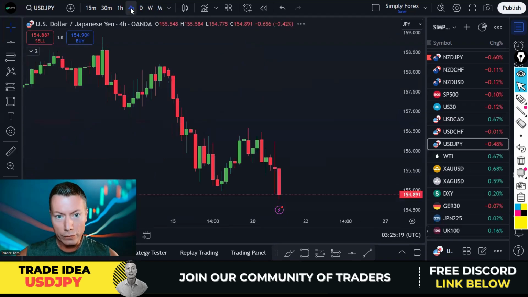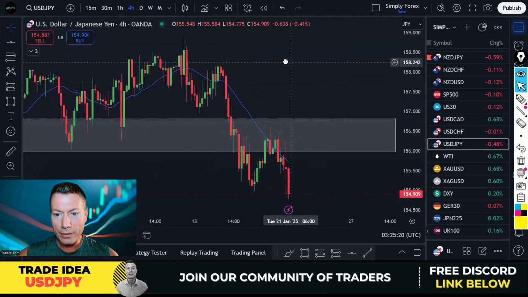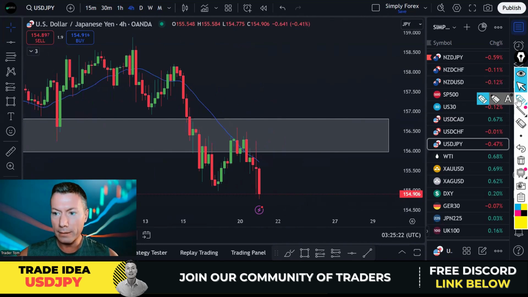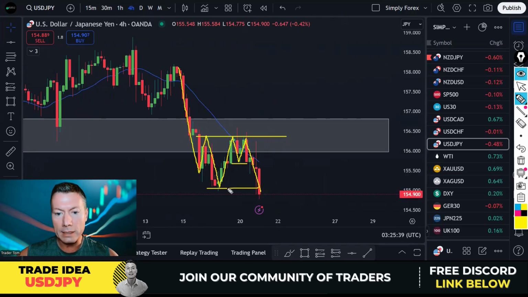If we go to the H4 now, that's what I'll be looking for, guys. You can see H4 was in this downtrend. We get that low broken. We've got these highs in here. And what we want to see is a break of these lows as well.